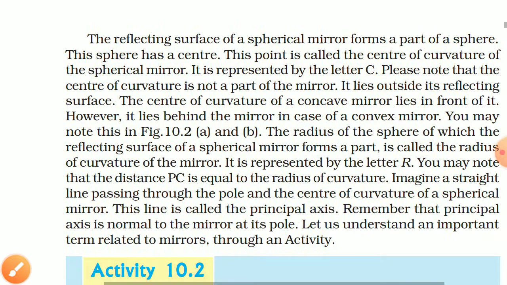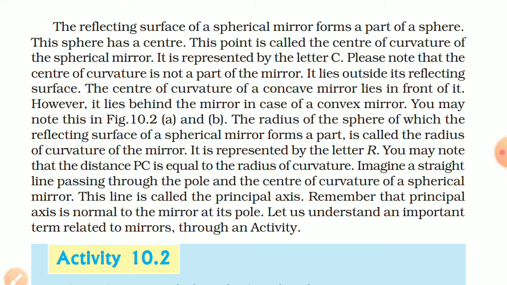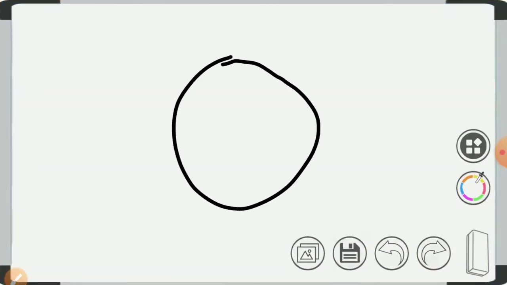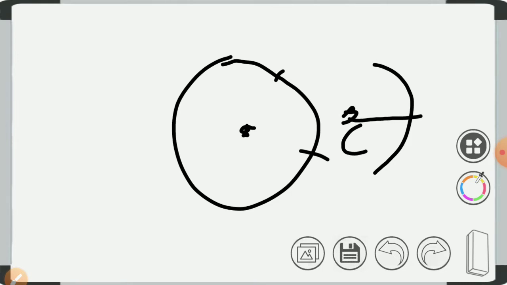The reflecting surface of a spherical mirror forms a part of a sphere. This sphere has a center. This point is called the center of curvature of the spherical mirror. As I showed you, the mirror is a part of one sphere, and the center of that sphere is called the center of curvature. For example, this is part of this mirror, so this center of the sphere is called the center of curvature. We can represent it as C.